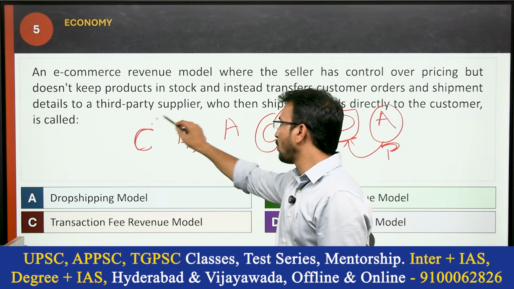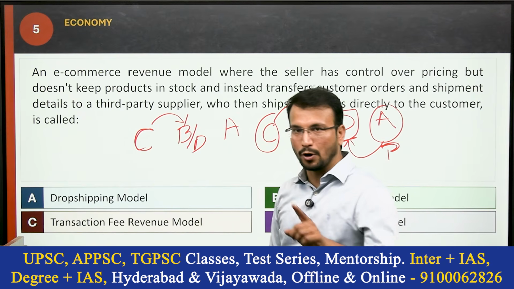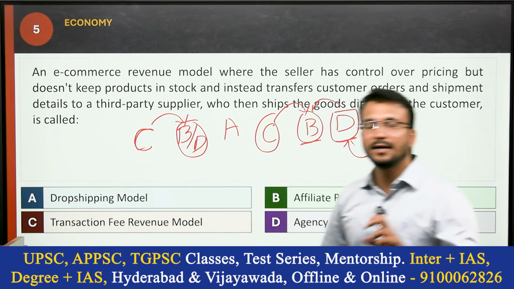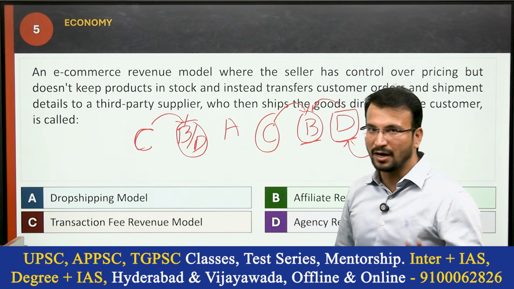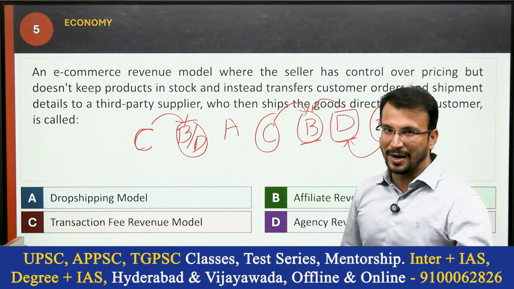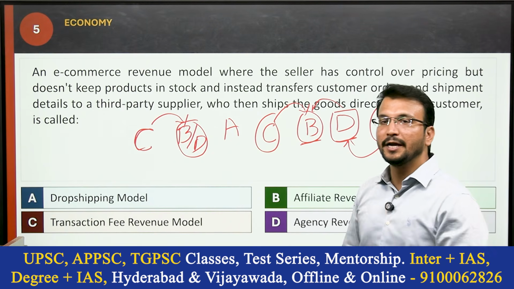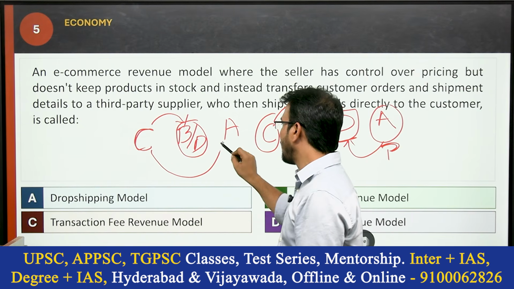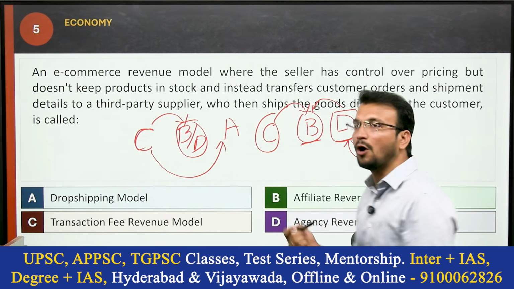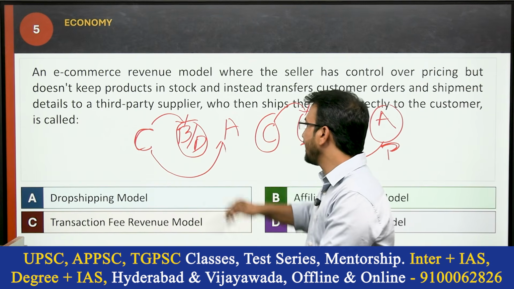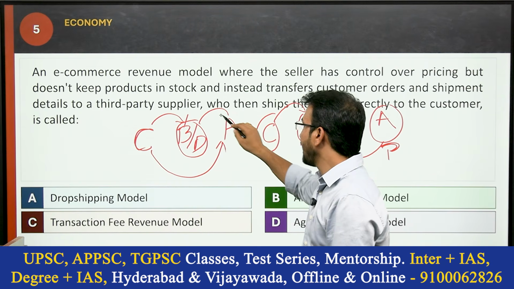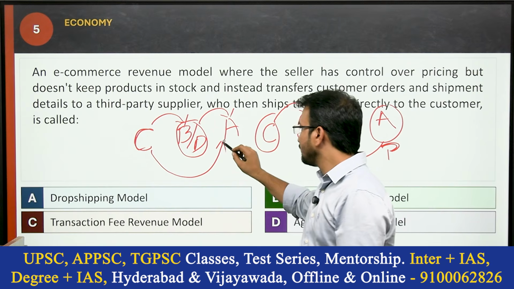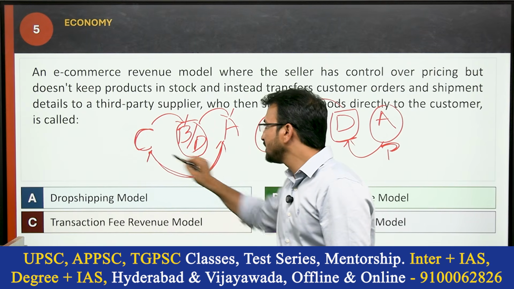C will order the product, but B or D doesn't have any warehouse and there is no stockpiling. Okay, there is no stock. He doesn't maintain any stock, but whatever customer details, transshipment details and order details there are will be sent directly to A, the producer, the supplier. This person will send directly to C.